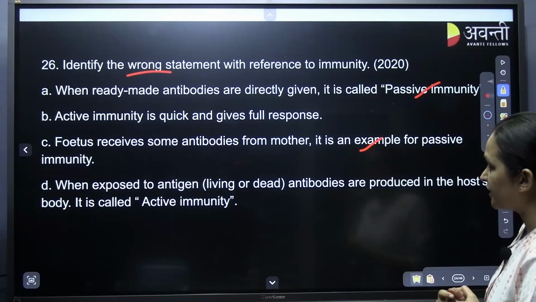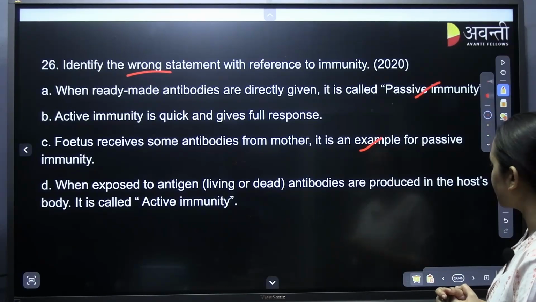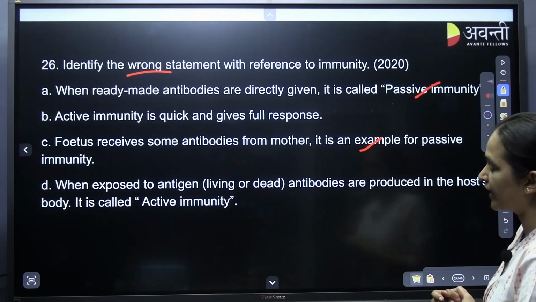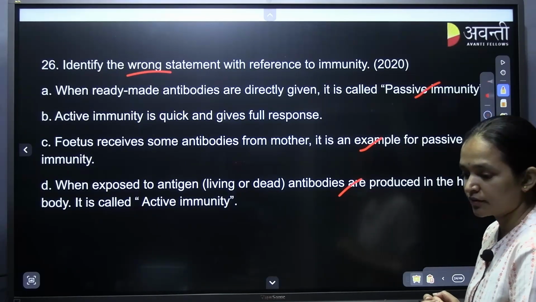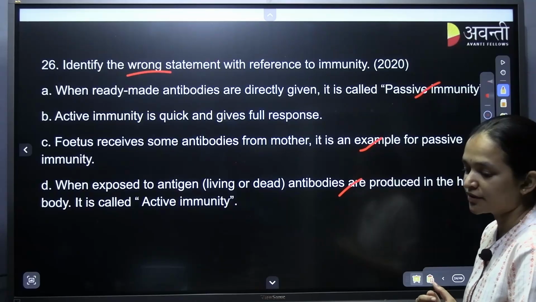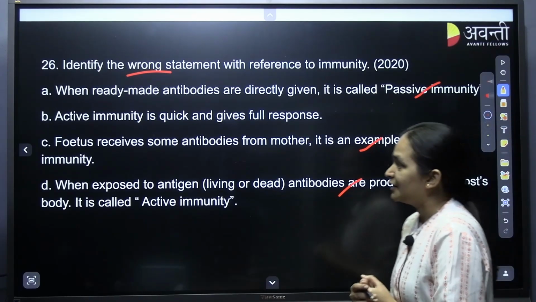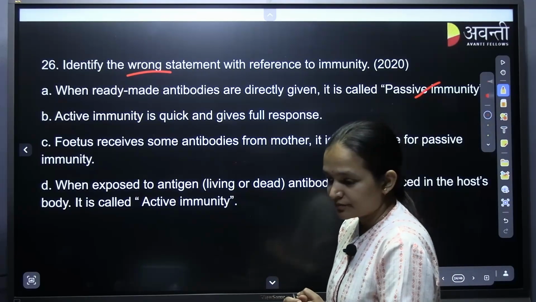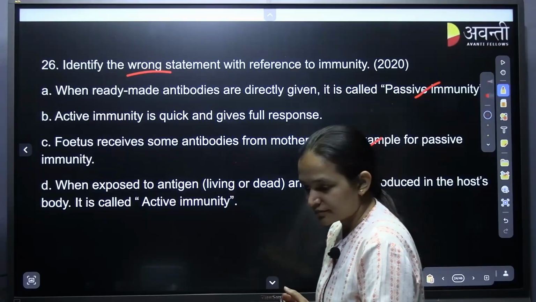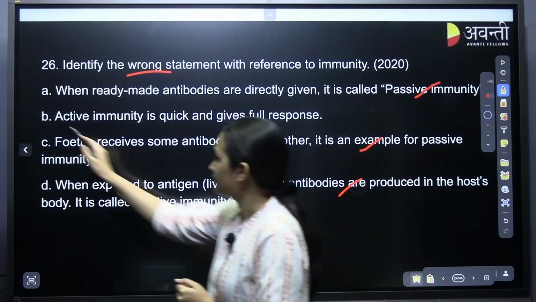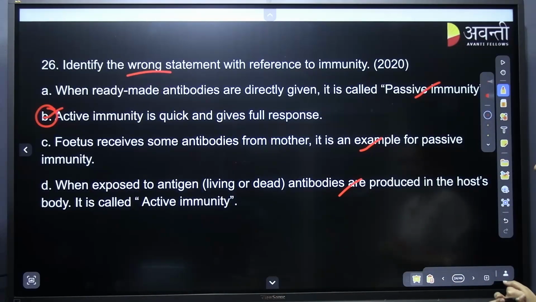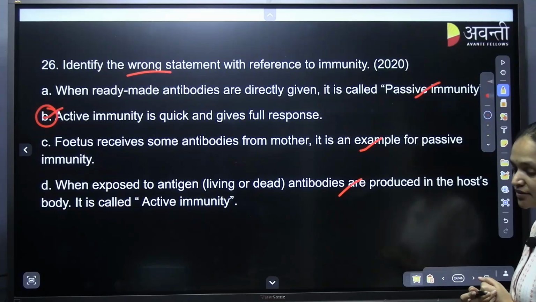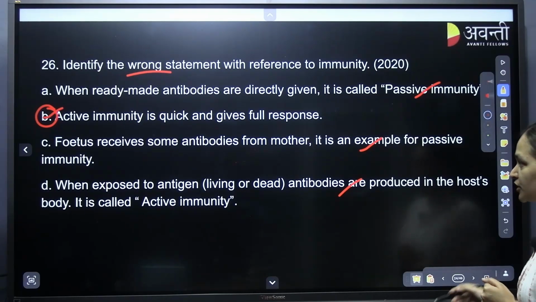When exposed to antigen, living or dead, antibodies are produced in the host body. It is called active immunity. So, which one? Option B. Active immunity is slow, but it gives full response.